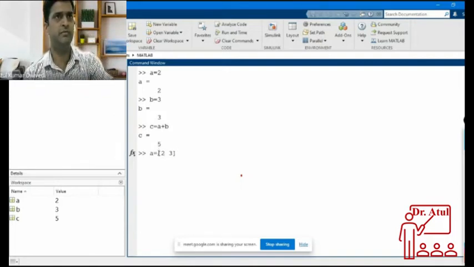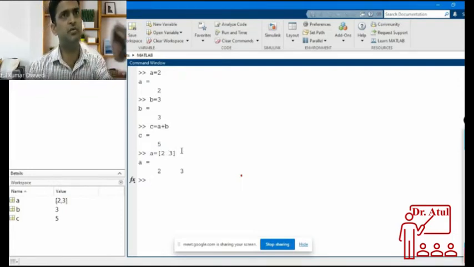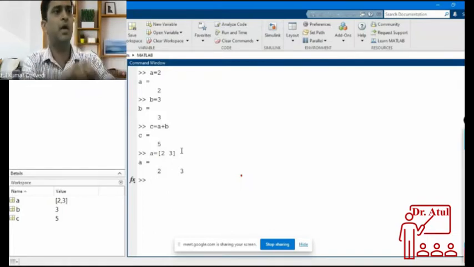Suppose I want to store 2 and 3 both, then I have to start a square bracket and write a space in between, and then close the square bracket. Then it will store 2 and 3 both. Another way to do the same thing, in place of the space you can put a comma here. Then also it will do the same thing. It is storing 2 and 3.